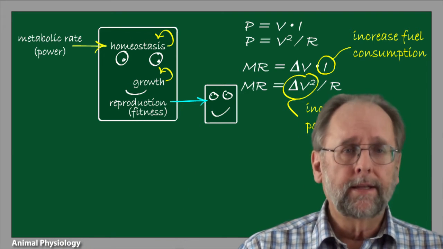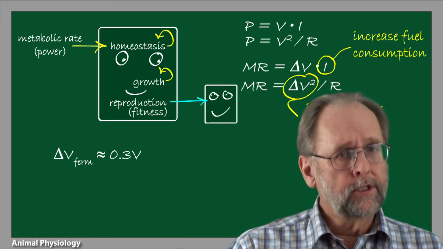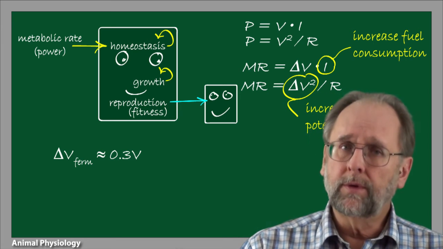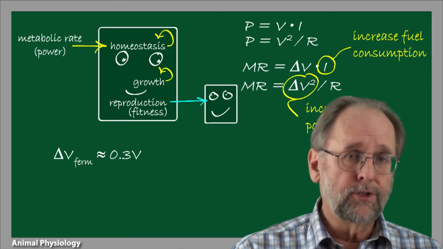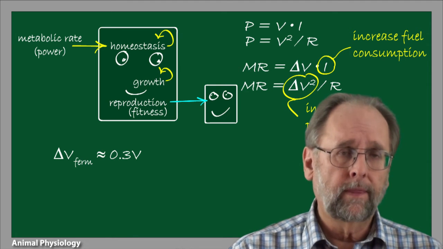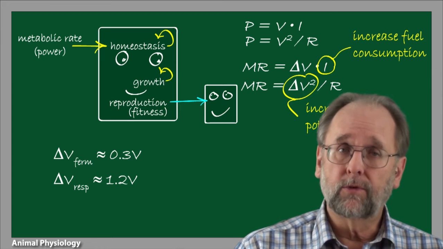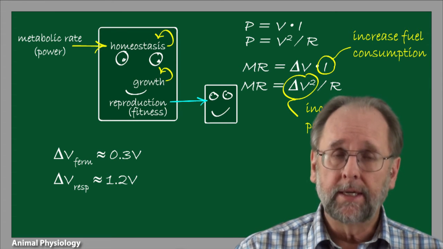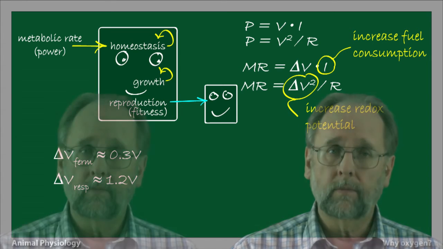To see why, let's look at those redox potentials again. The redox potential that drives electrons through glycolysis, that is, fermentation, is on the order of about 0.3 volts. The redox potential that drives electrons through oxidative phosphorylation, that is, respiration, is about 4 times greater, about 1.2 volts.